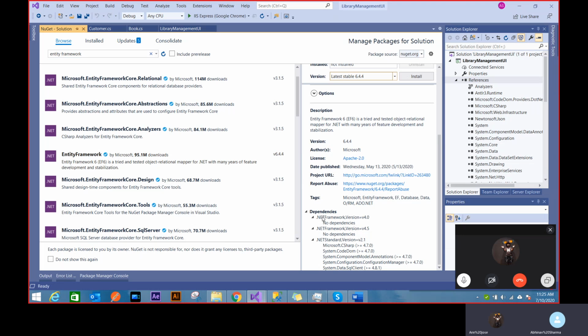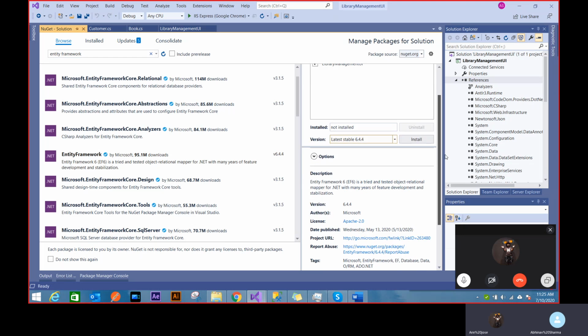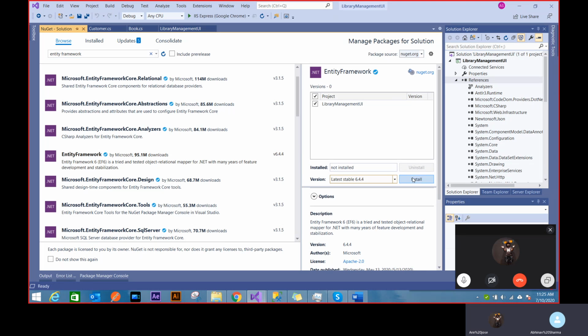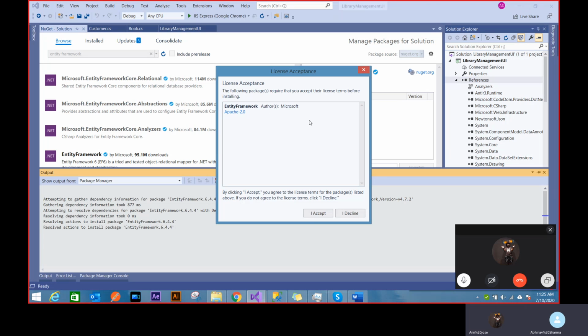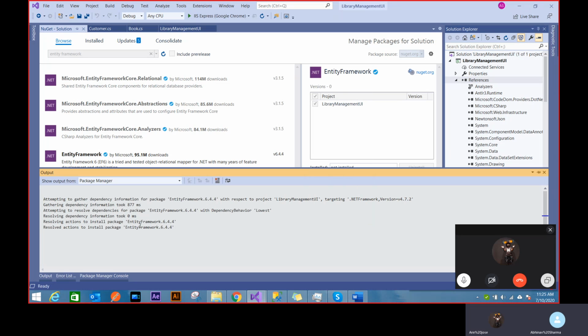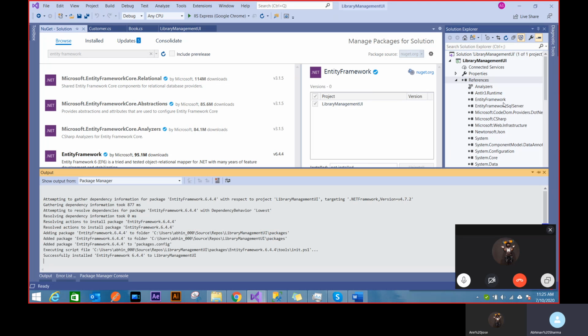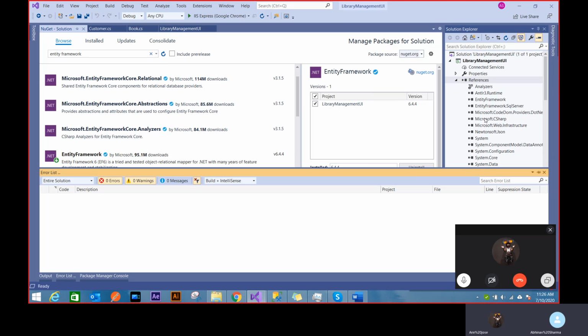And it says that I will be adding these dependencies. I need these dependencies. So sometimes what happens is these are not added for me, right? If they're not added or not provided, it will automatically install those also. So it will handle everything it needs to work. I'll just click on install. What it's going to do is go through the license acceptance, go to the server, download those packages, and unpack them and put them in my application. You see they start adding automatically. Now I have Entity Framework, and everything is installed.